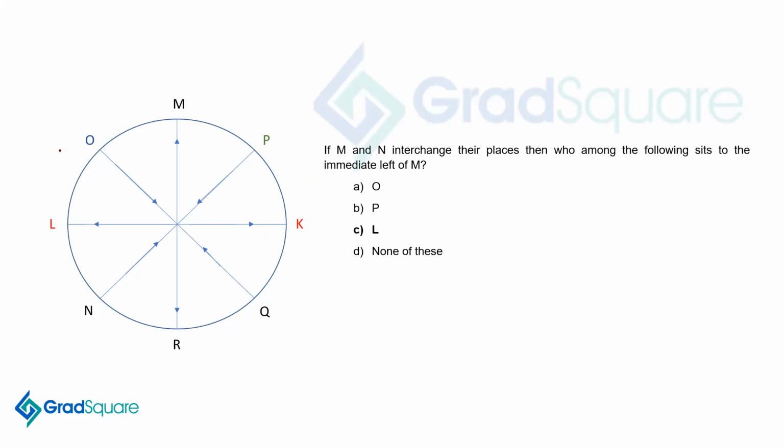If M and N interchange their places, then who among the following sits to the immediate left of M? So what will happen? M will now come here and M will be looking inward. So left will be here. So the answer will be L.